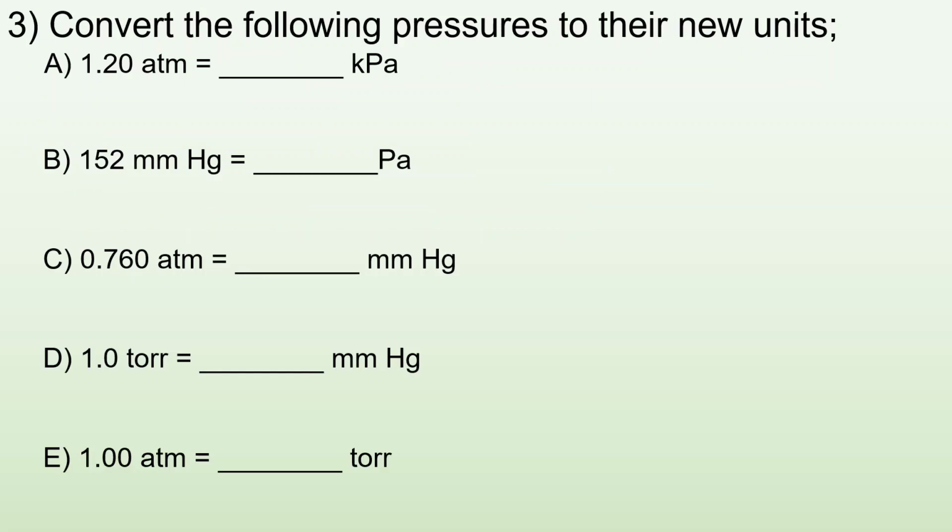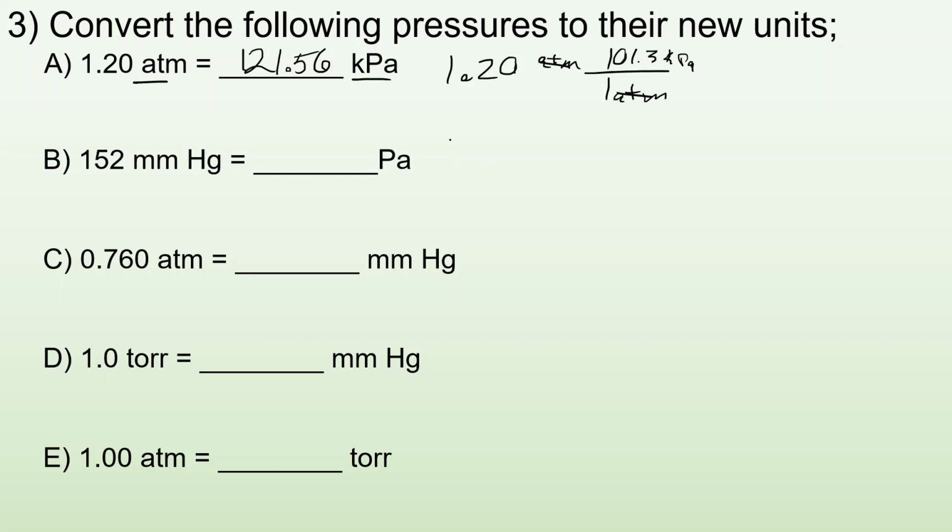And number three, convert the following pressures into their new units. So here I got atmospheres that want kPa. So I know if I have 1.20 atmospheres, well, I know that one atmosphere is 101.3 kPa. So I do that math, atmospheres will cancel out, and I end up with 121.56 kilopascals.